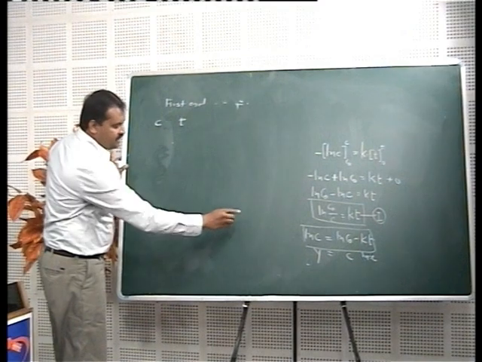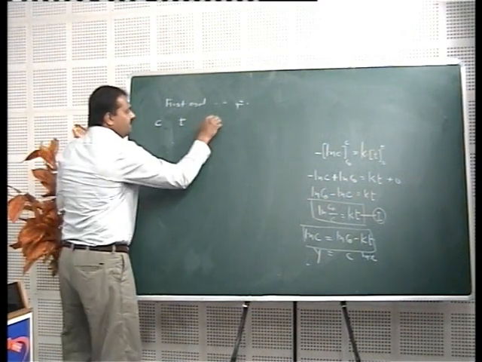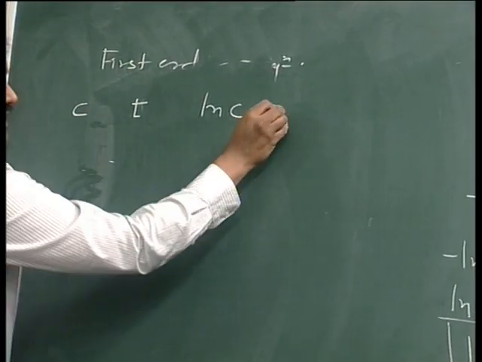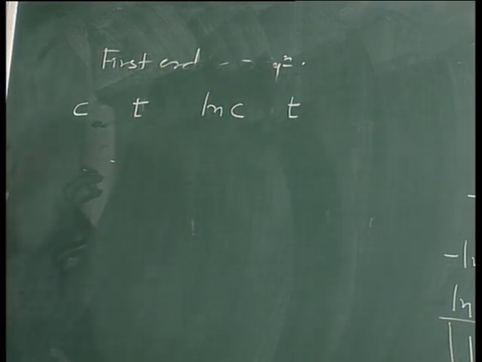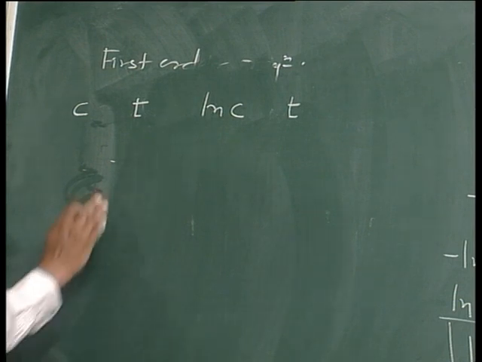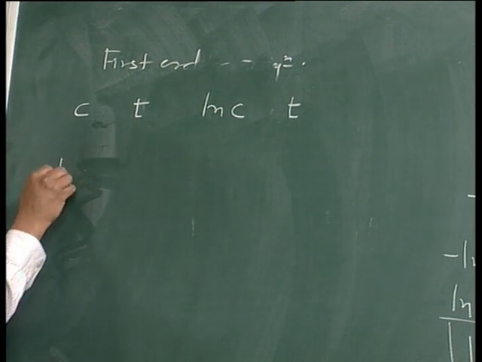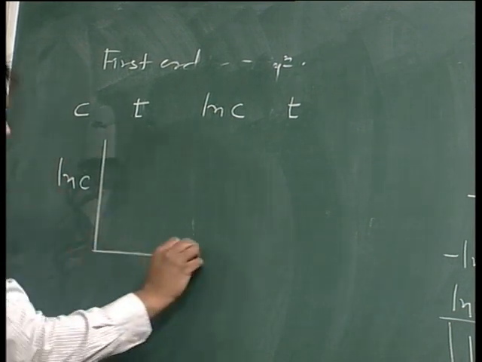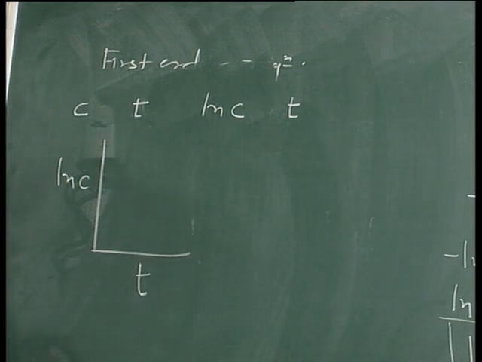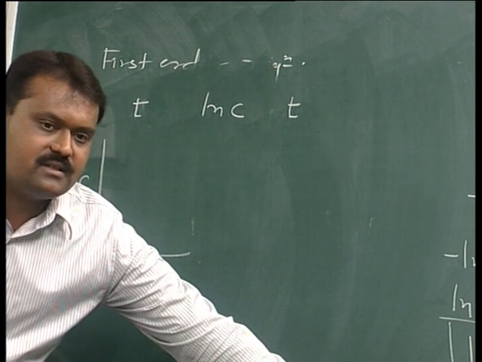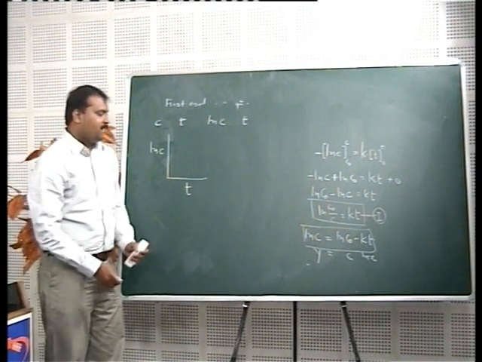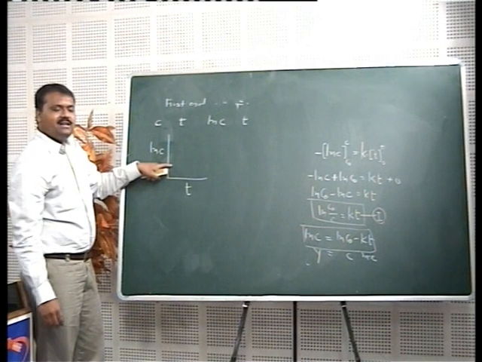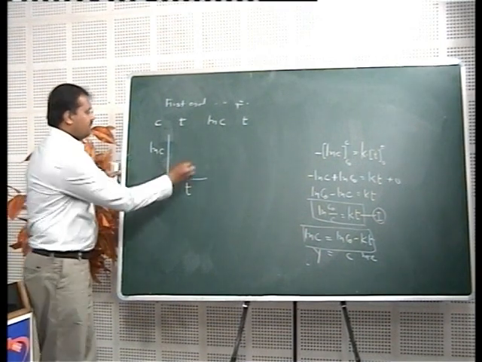Therefore we can take ln C as well as time t, and plot the graph of ln C against t, and if we compare this equation with the straight line equation y is equal to mx plus c, then this must be a straight line graph.